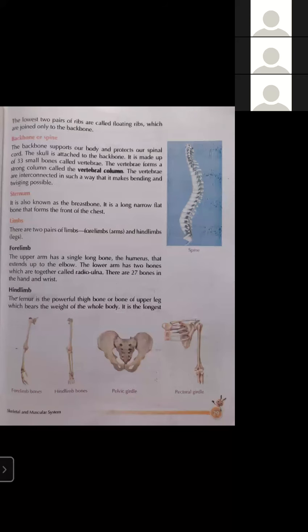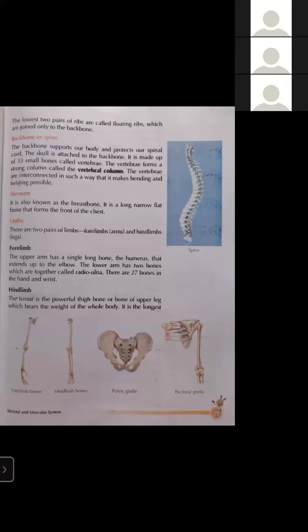It is made up of 33 small bones called vertebrae. The vertebrae form a strong column called the vertebral column. Vertebral column means a vertical structure. The vertebrae are interconnected in such a way that it makes bending and twisting possible. We can bend and twist our body backward and forward because we have a backbone.